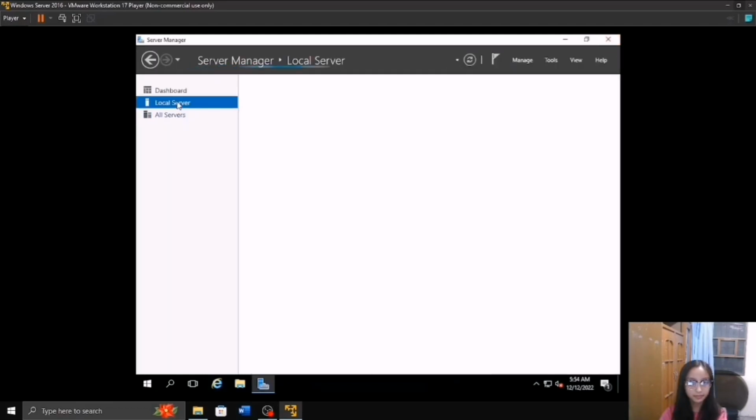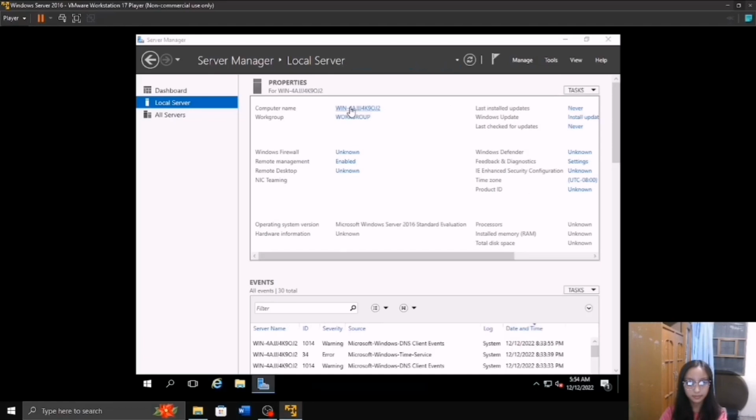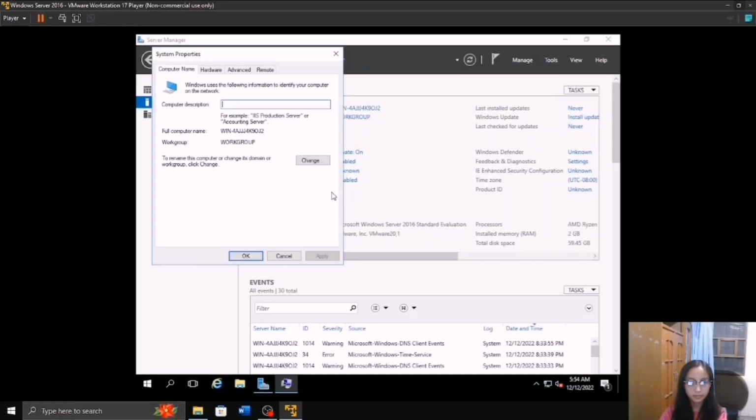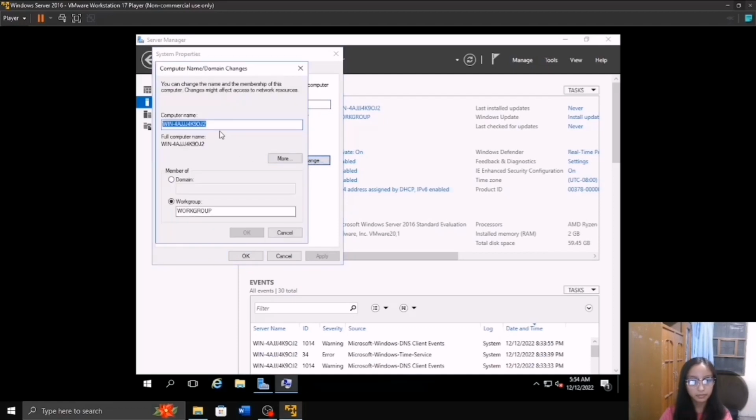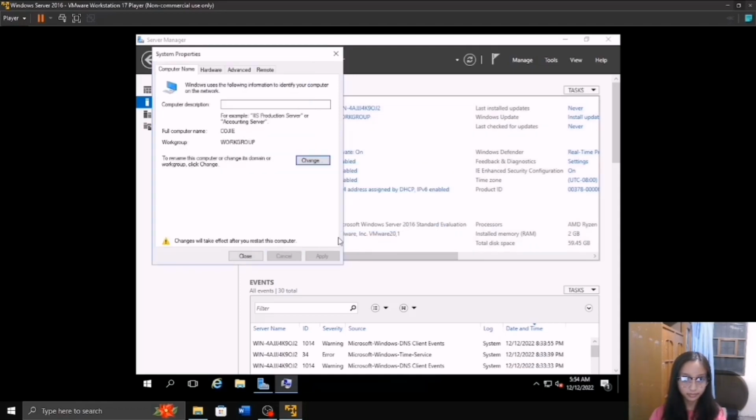Go to the local server, and then we're gonna change our computer name. Don't put it in the computer description, but instead click change, and then we can change it now in the computer name. Now we have to restart our PC in order to apply the changes.